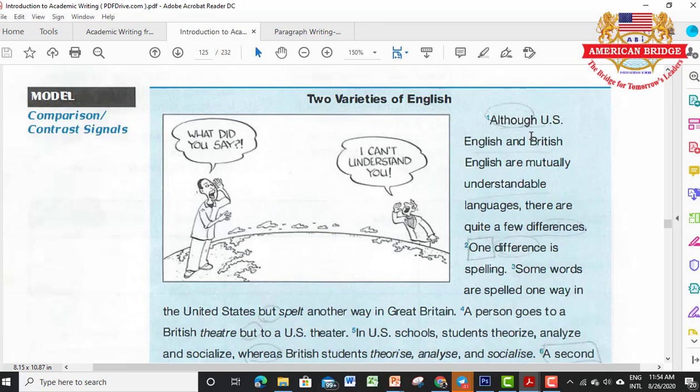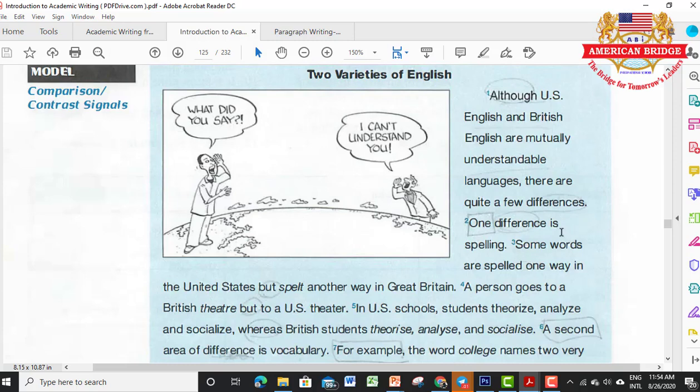So U.S. English, teacher gives an example like the word water. When you consider between British English and U.S. English, in U.S. English they read it like "wader." So the letter T sounds like the letter D. But in British English they read "water," not "wader." But they are both still able to understand each other. So there are quite a few differences.